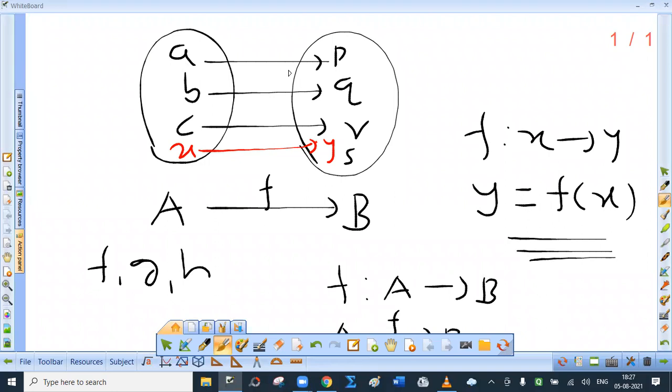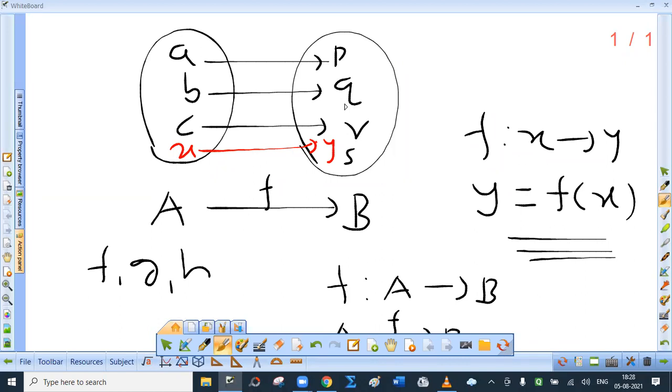Will you say set of all pre-images is the domain? Will you say set of all images is the codomain? That is set B? No, because you will notice that here S is not the image of any of the elements. So you have to say that set of all images is the range of the function. And you can add to it that range is a subset of set B, that is subset of codomain. I hope this is clear to you.